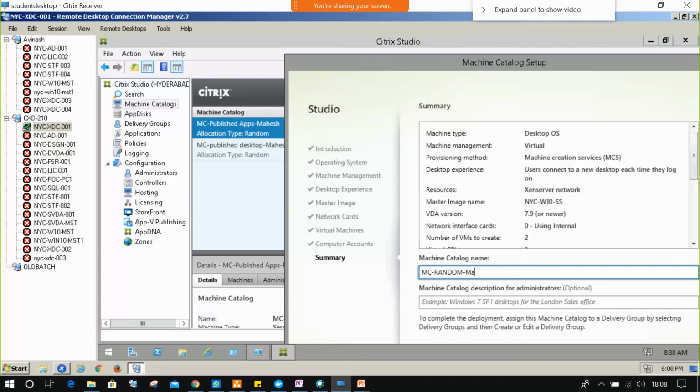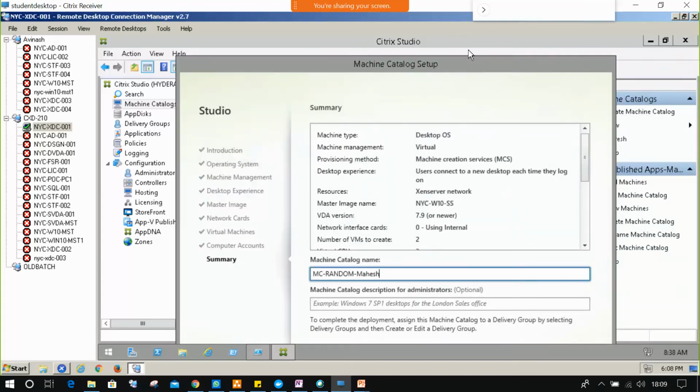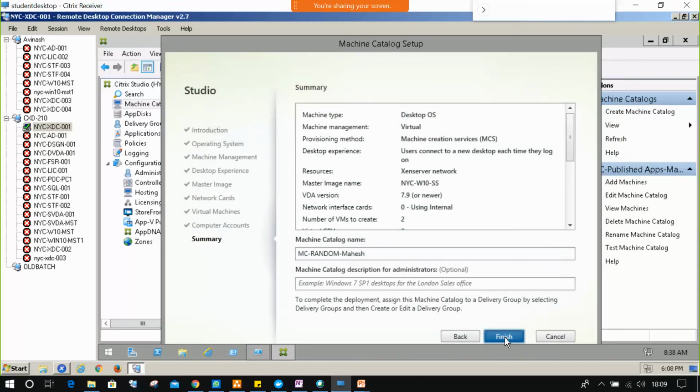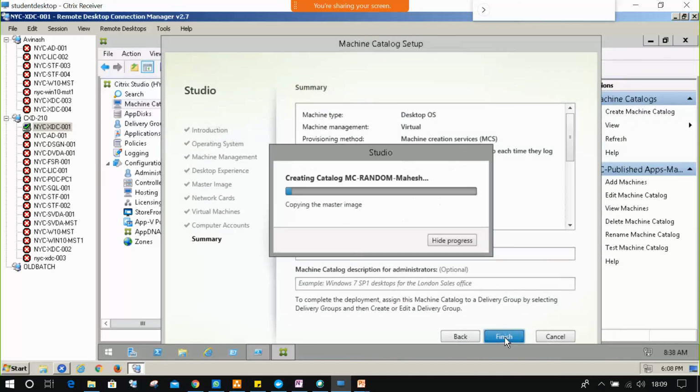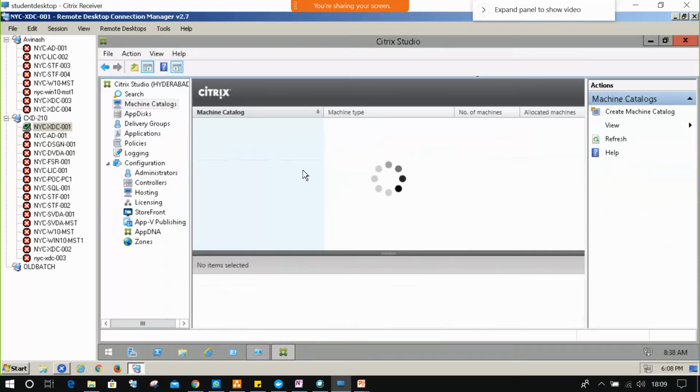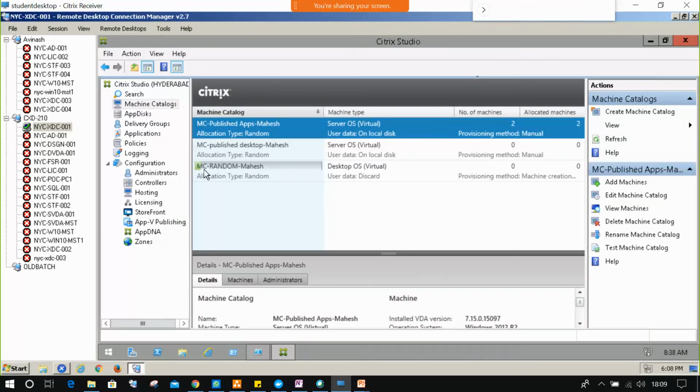My name is Pradeep, and I'm providing my name at the end of my catalog. Finish. If you want, you can hide this process and do your work. It will take minimum 15 to 20 minutes because we need to create two machines.